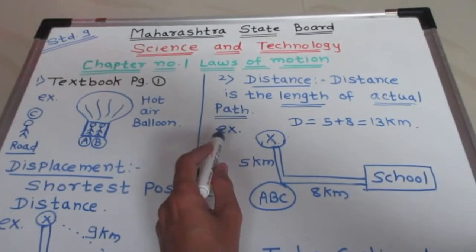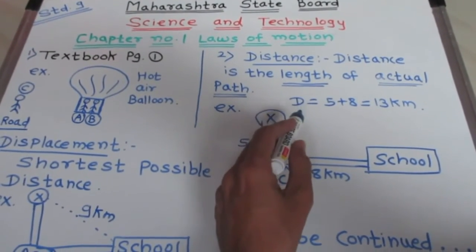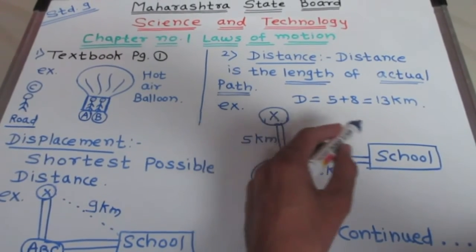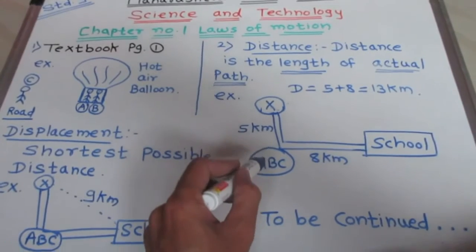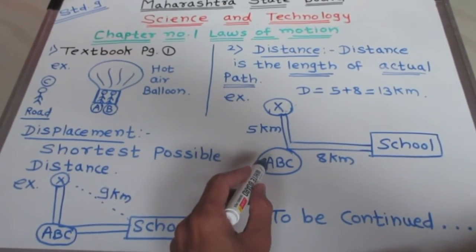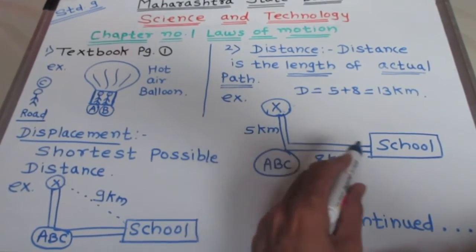So we will take an example. This is a person X. Person X wants to go to school. First, person X goes to his friend's house, the second person named ABC. Then they both go to school.